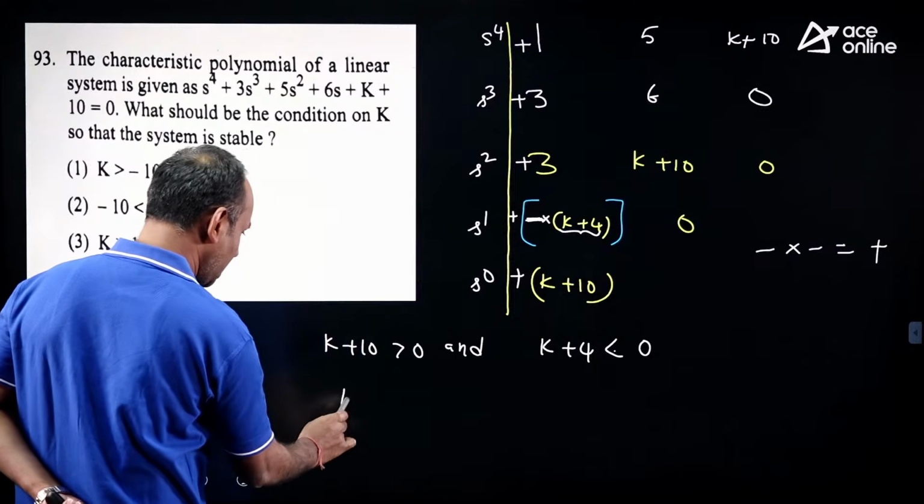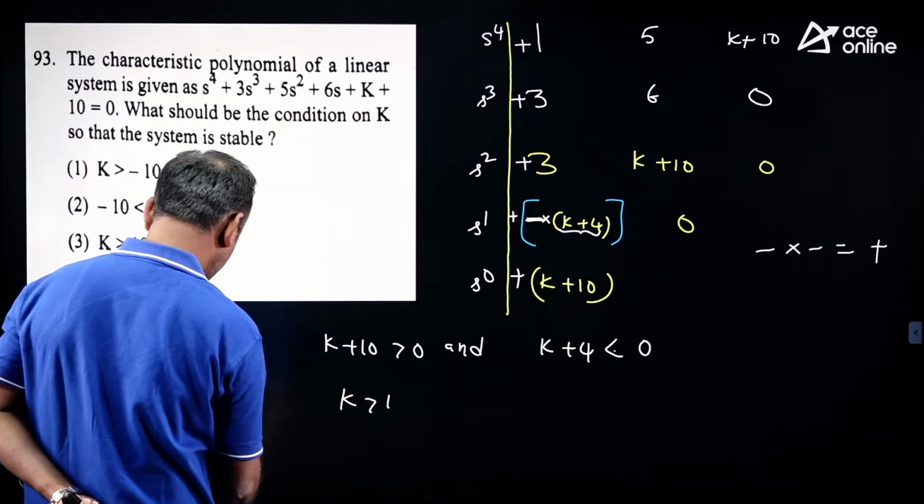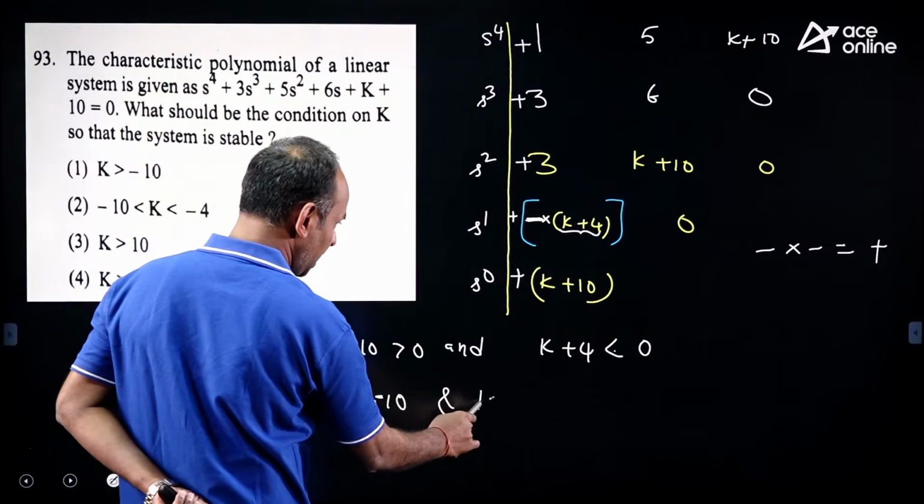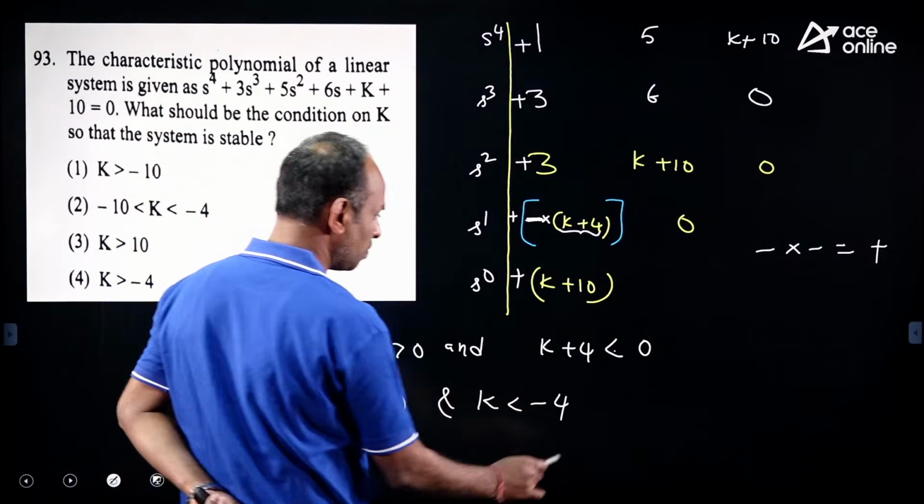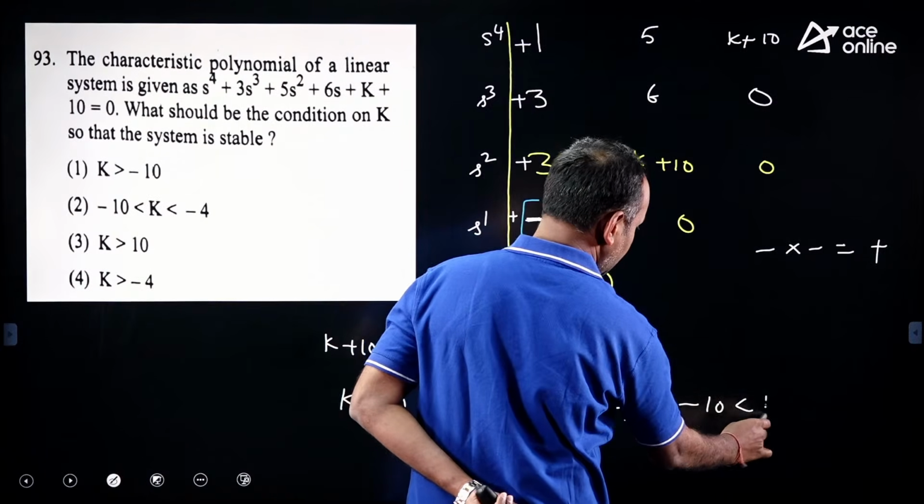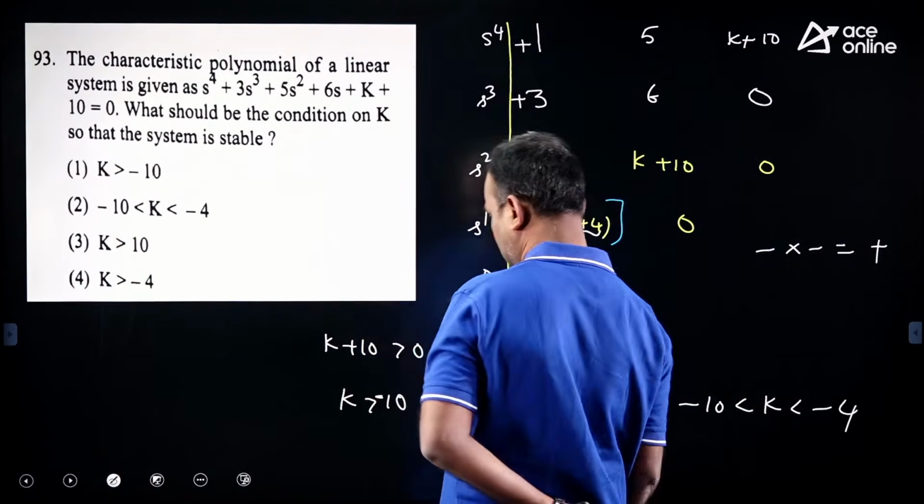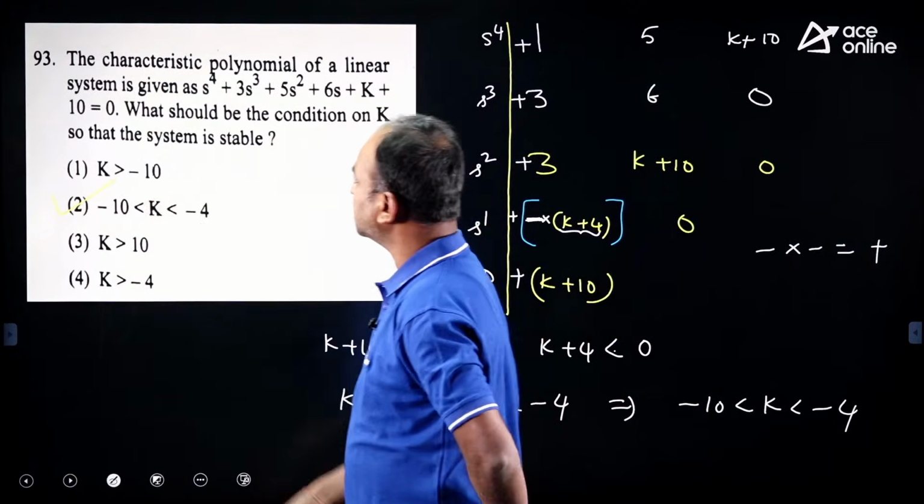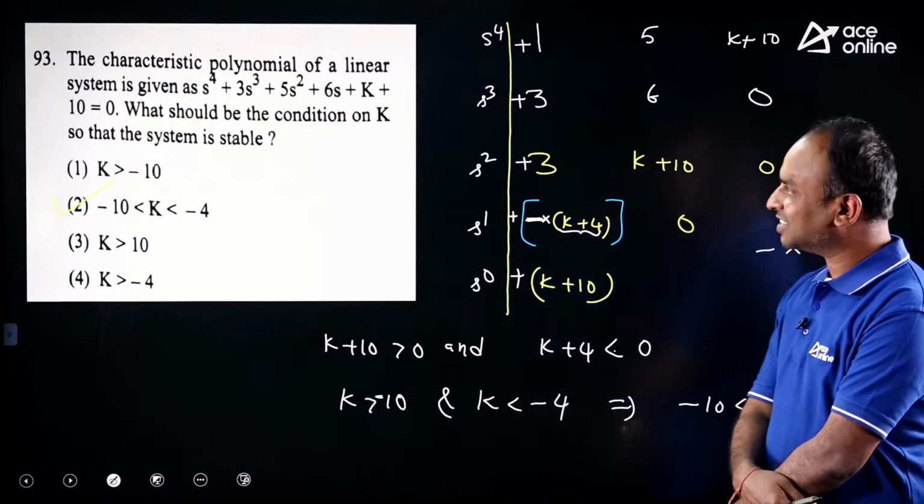So now k greater than minus 10 and k less than minus 4. So the best suitable answer here is minus 10 less than k less than minus 4. Yes, now tell me what is the correct option here. Yes, the second one is the correct answer.